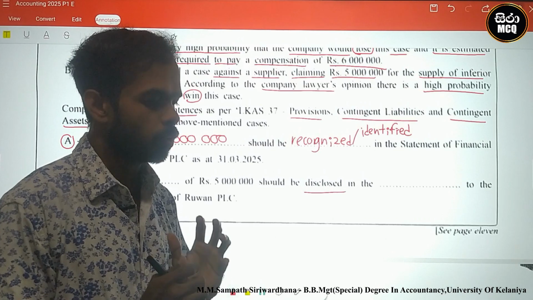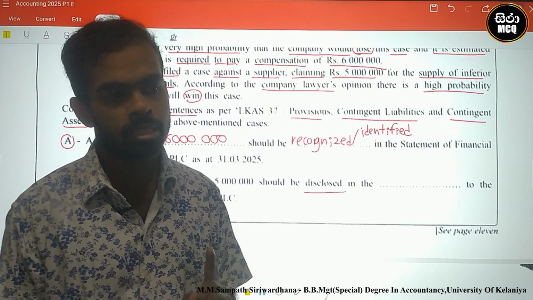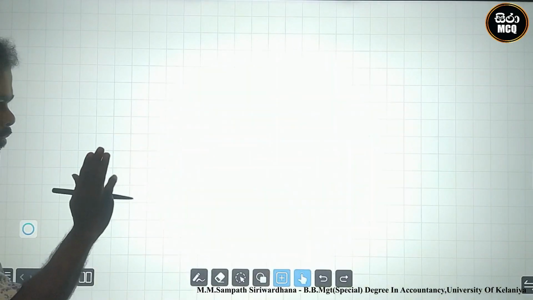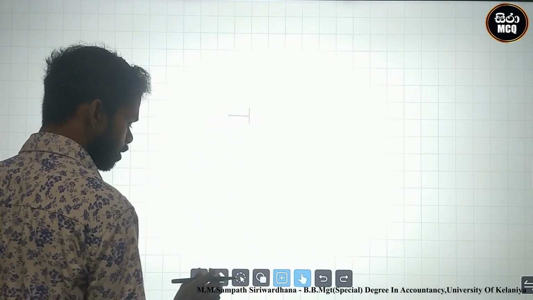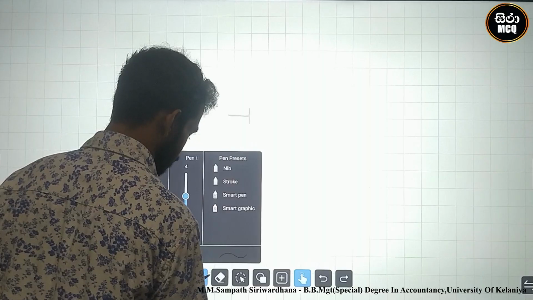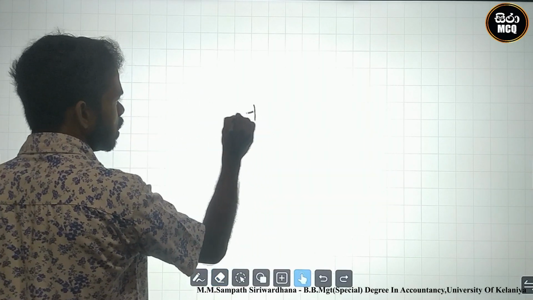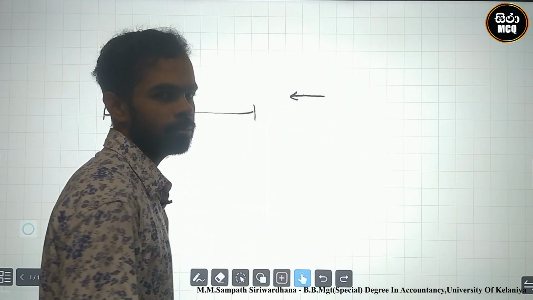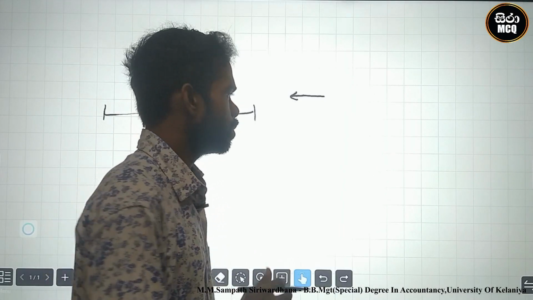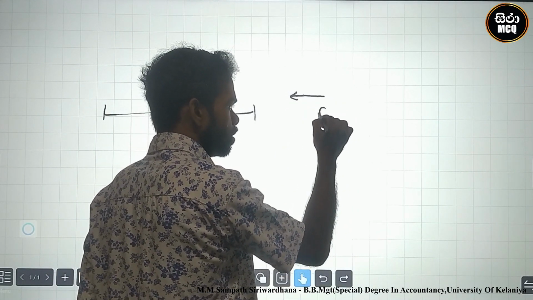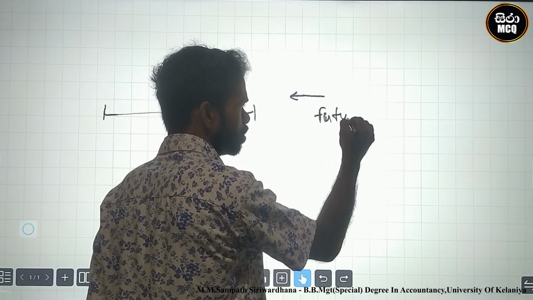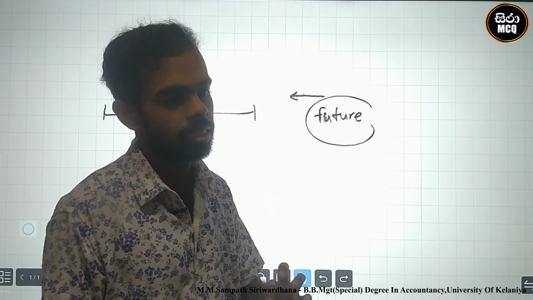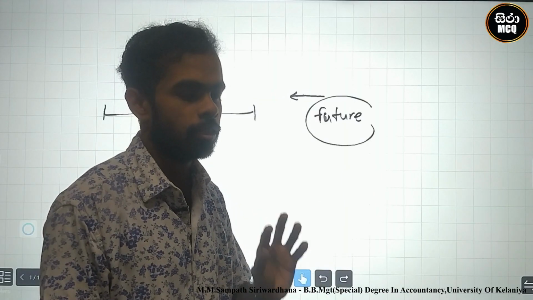There is a probability of winning, but the receivable amount will be received in the future, based on the court's opinion.